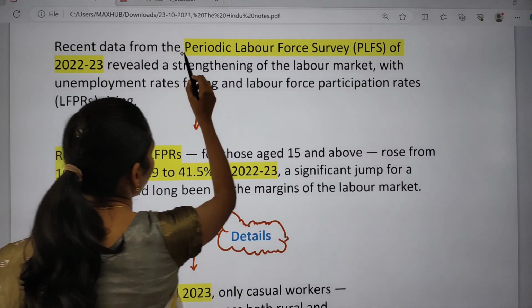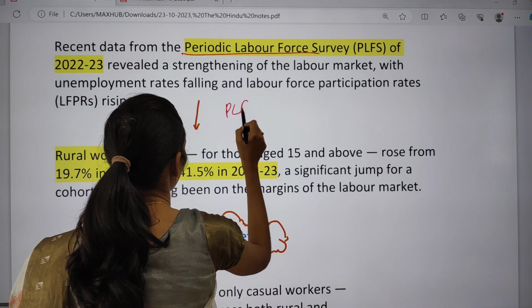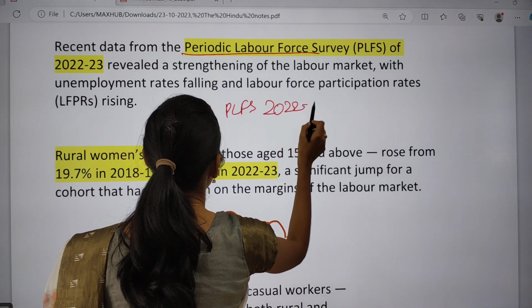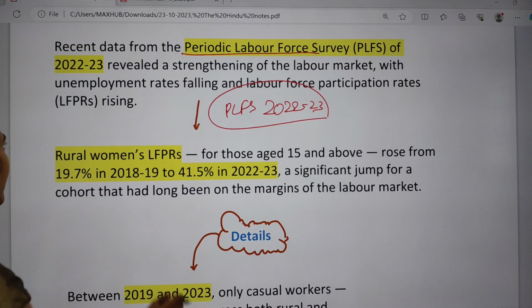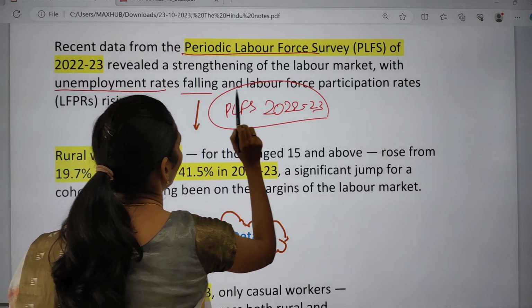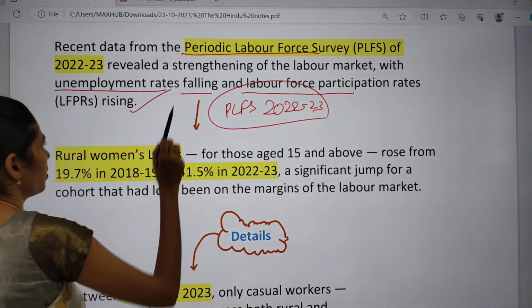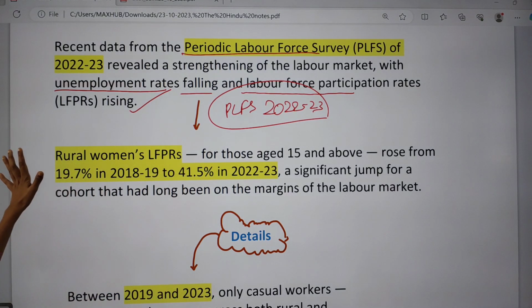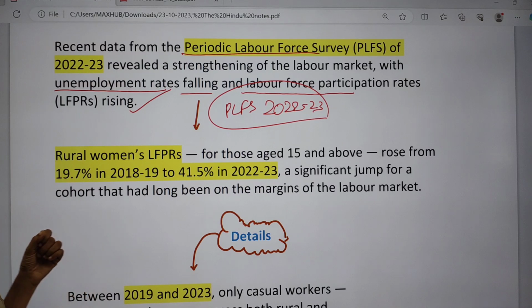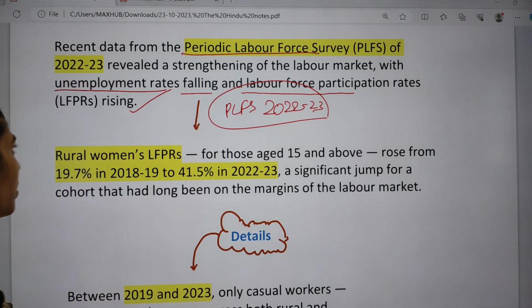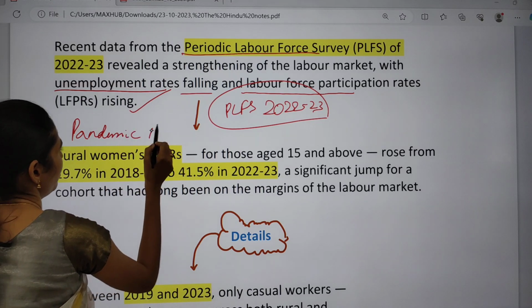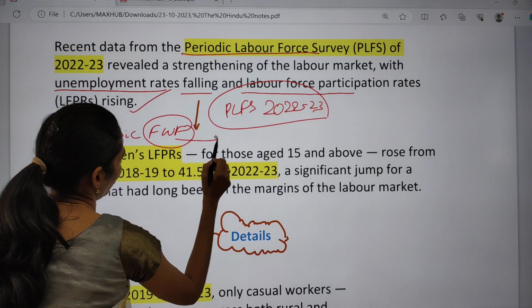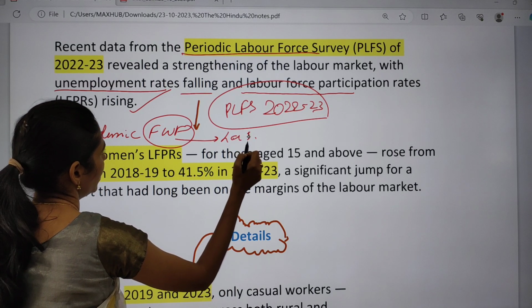The recent data from the Periodic Labour Force Survey, that is PLFS 2022 to 2023, revealed a strengthening of the labor market, with unemployment rates falling and labor force participation rates rising. So after this pandemic period, there is an increase in the female workforce, and they are contributing to the labor force in India.